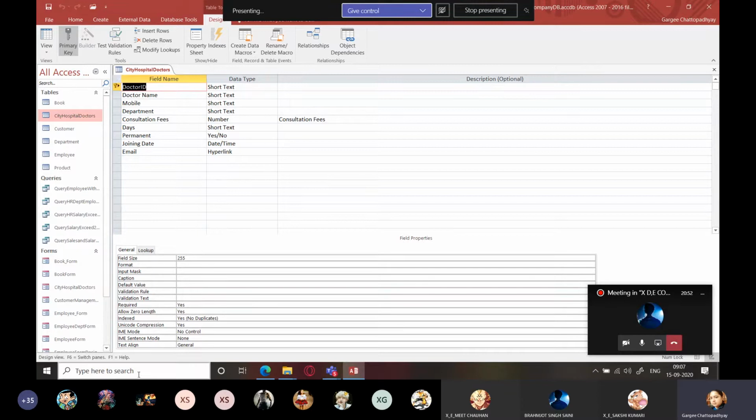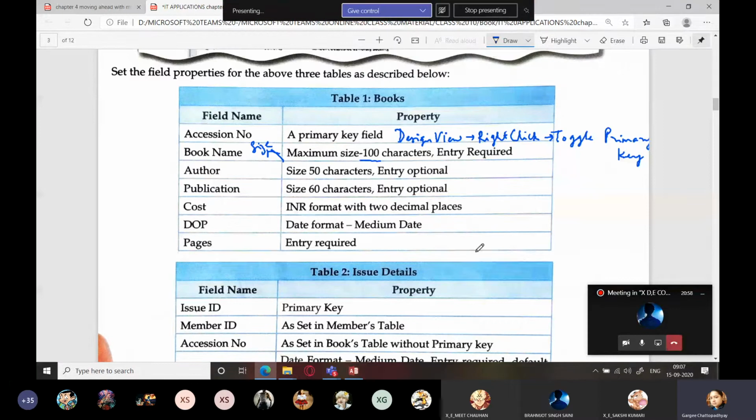So I will send you the screenshot of these field properties. What you have to do is specify which field property you will change. For maximum size entry required, the required field has to be set as yes. That's what you have to write.